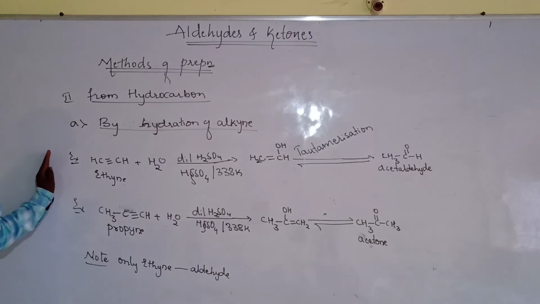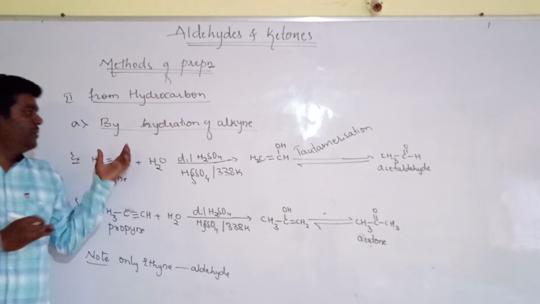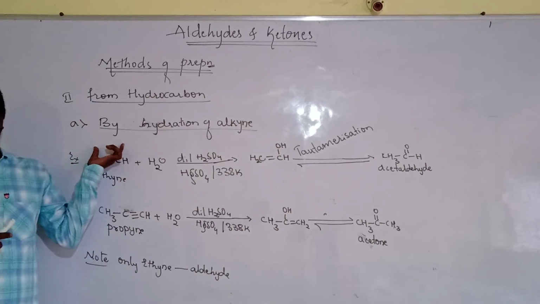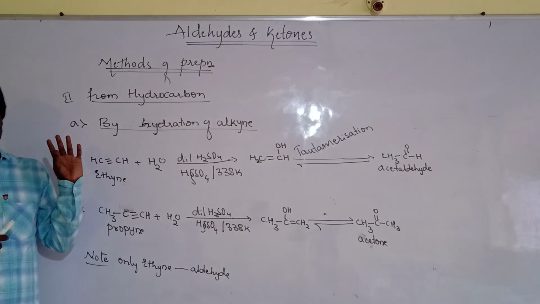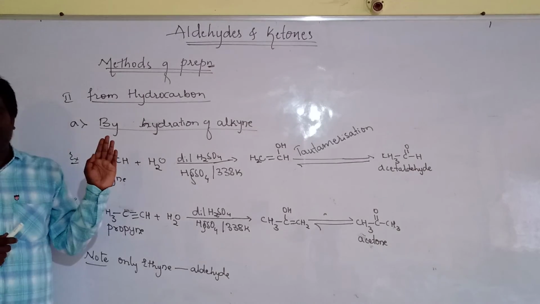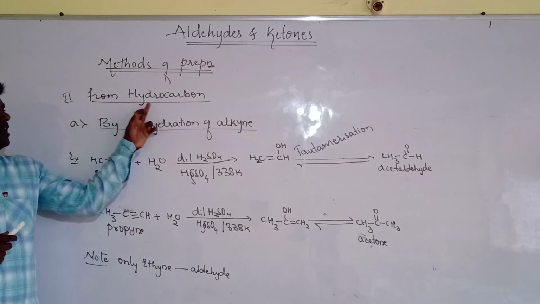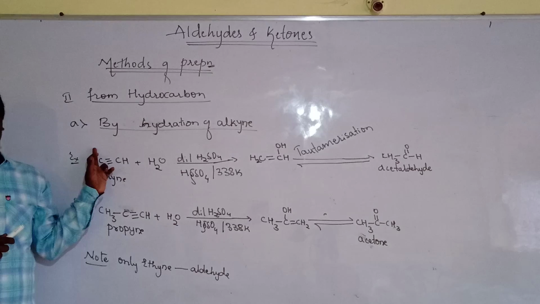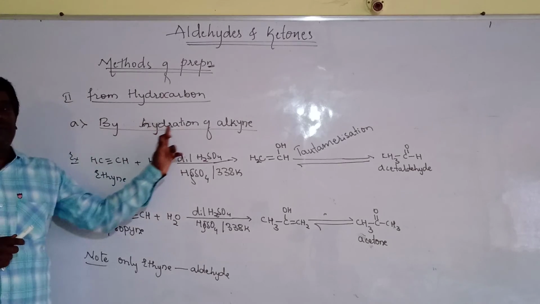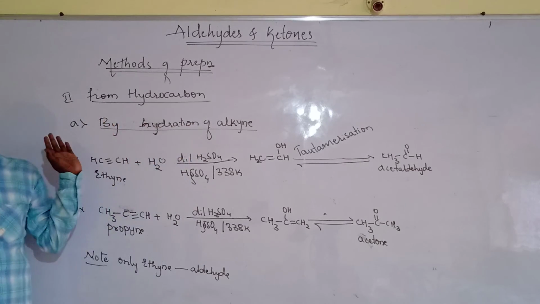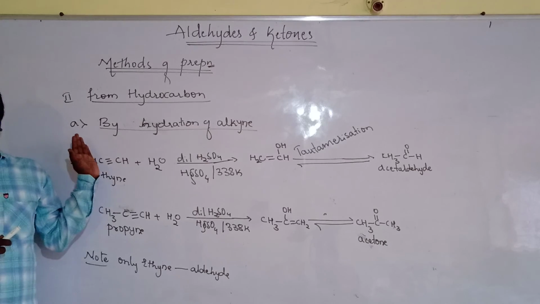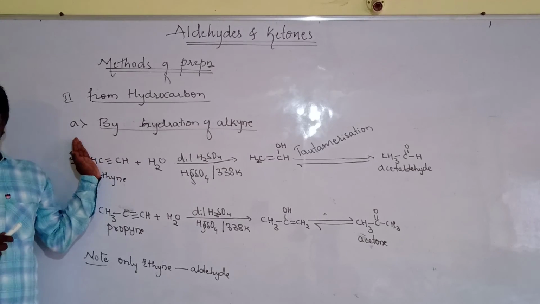Okay, understood? Then make a copy, and we will discuss the next method, that is ozonolysis. From the hydrocarbons, the first one is by hydration of alkyne, and the second, that is from the alkene, is with the help of ozonolysis.